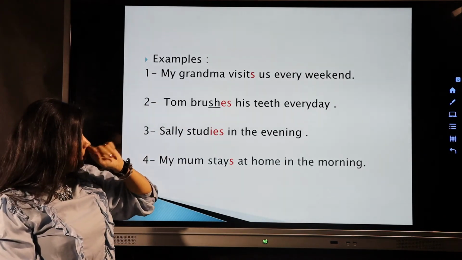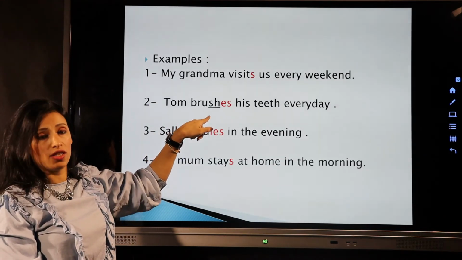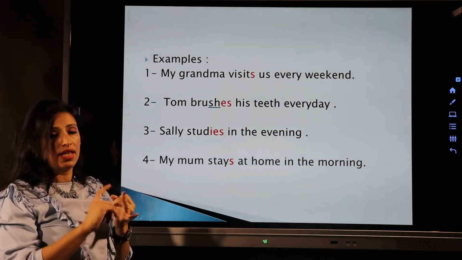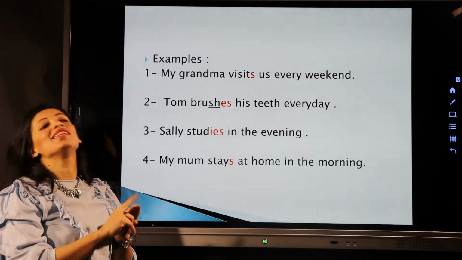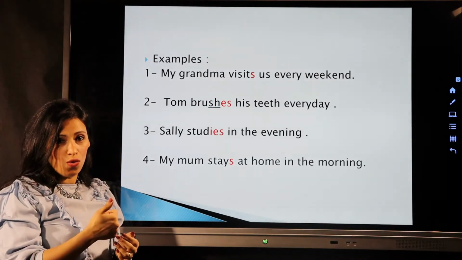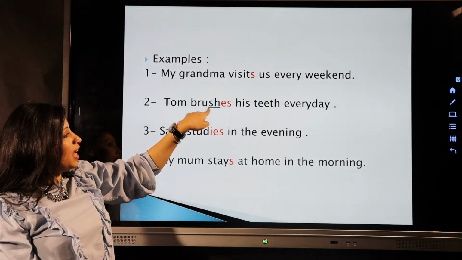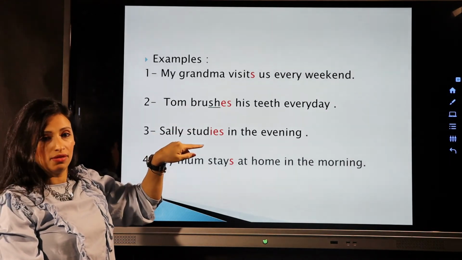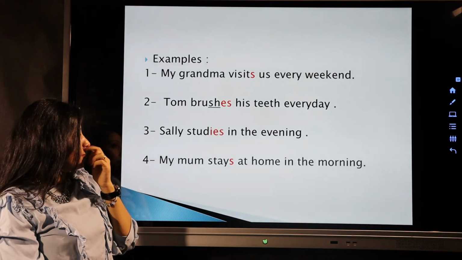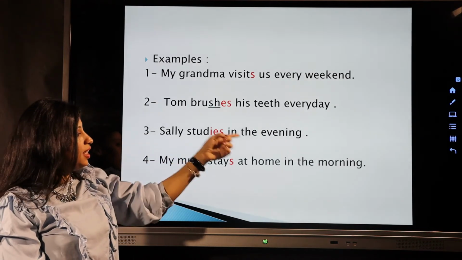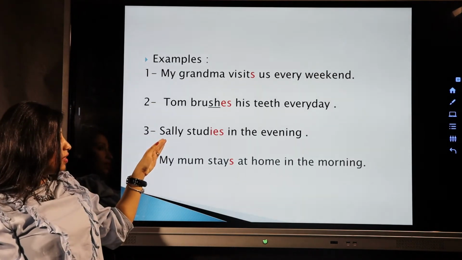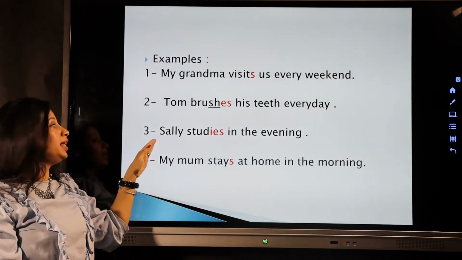brushes. Now this verb ends with SH. Now do you remember the flower? The S, SS, CH, SH, X, O. Okay, the SH is one of the letters inside the flower, so we have to add ES. Sally studies in the evening. Now study ends with Y. And at the beginning of the sentence, we started by saying Sally.